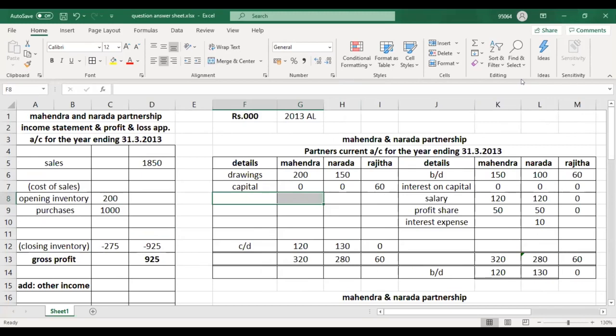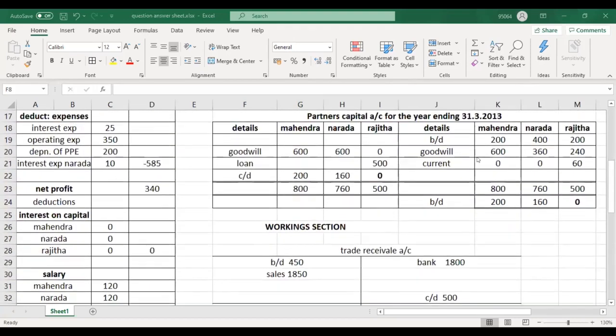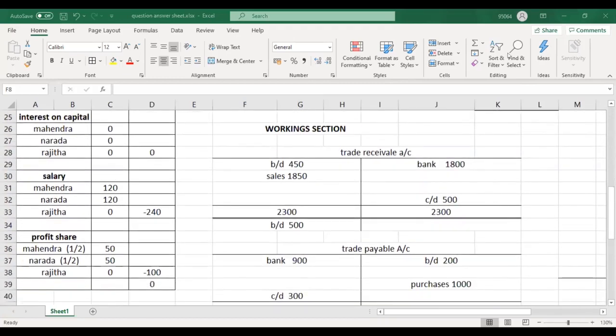Okay, in your past paper, in your question, they will give you the goodwill amount. You don't need to calculate it. You always need to adjust in partners capital account.